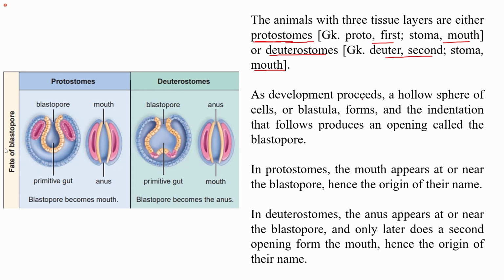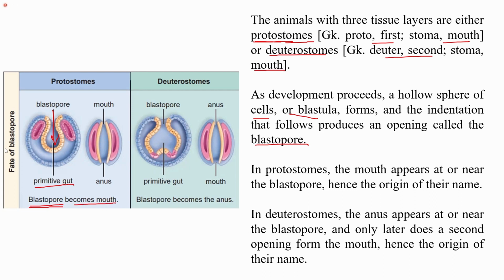So during development, a hollow sphere of cells, which is also known as blastula, is formed. As the development proceeds, the indentation, that is the depression that follows, produces an opening which is called the blastopore. So a pore-like structure is formed in the blastula, known as the blastopore. This opening, formed by the indentation or depression of the blastula cells, is known as the primitive gut.